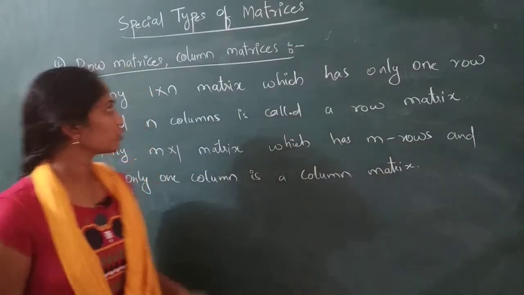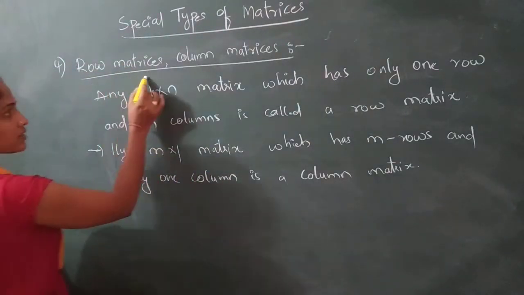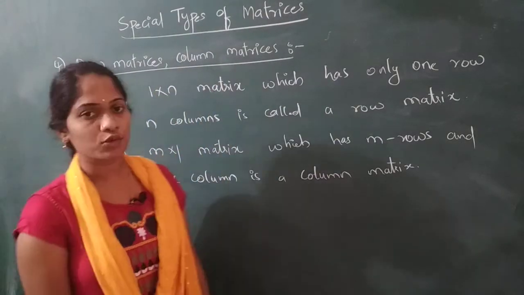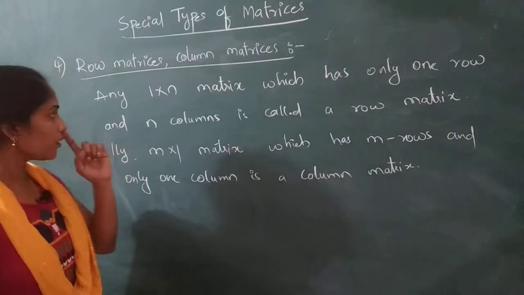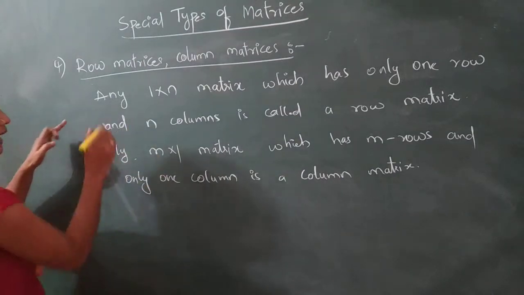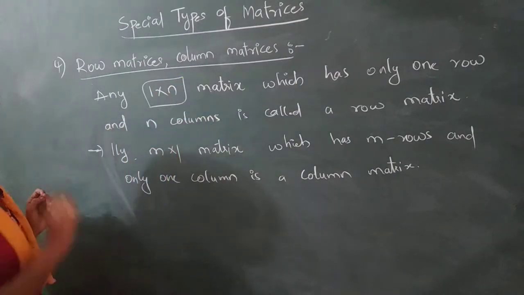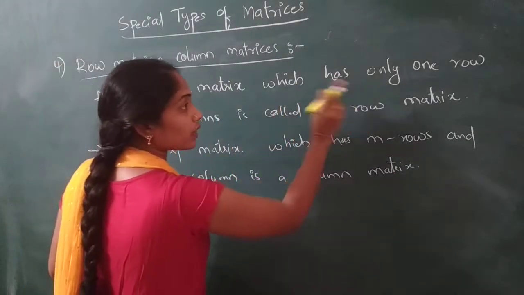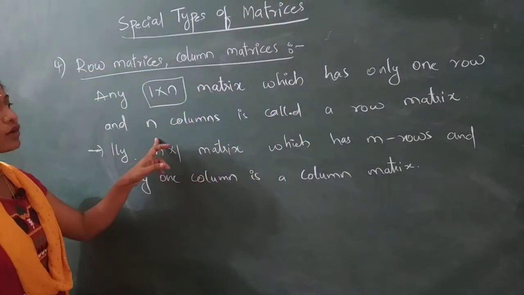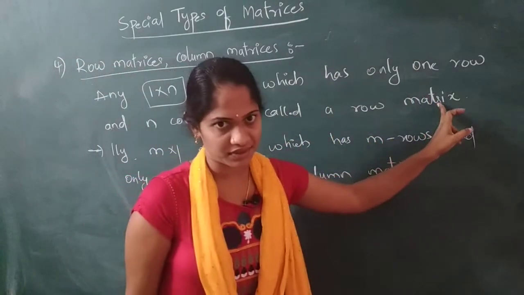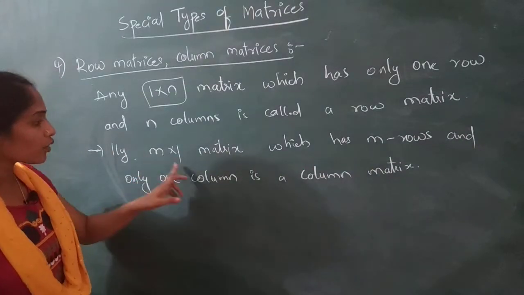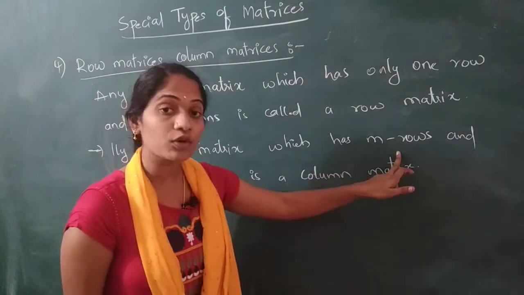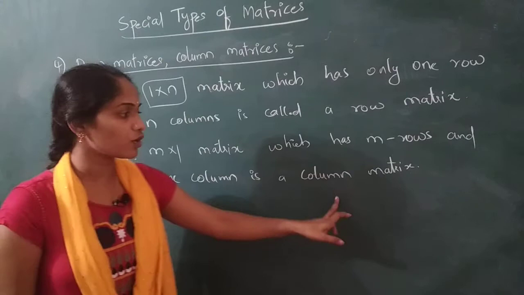So let us go to the last, that is row matrices or column matrices. This is the most important thing you have to know. So now just read out the definition. Any 1 cross n matrix which has only one row and n columns is called a row matrix. And similarly, an m cross 1 matrix which has m rows and 1 column is called a column matrix.